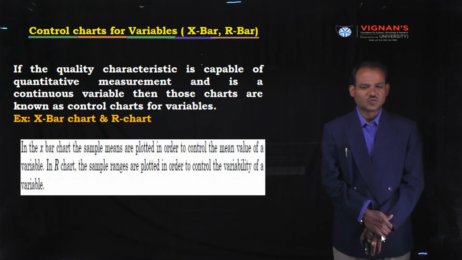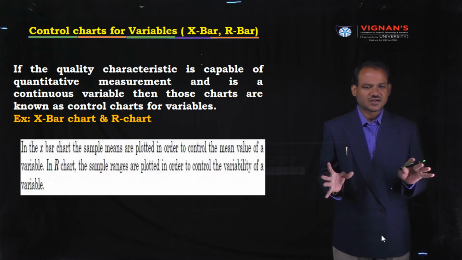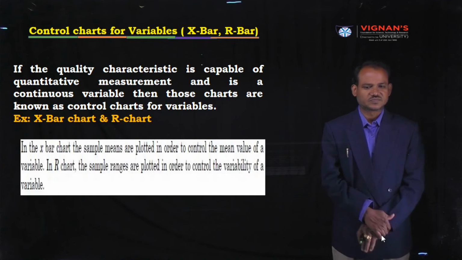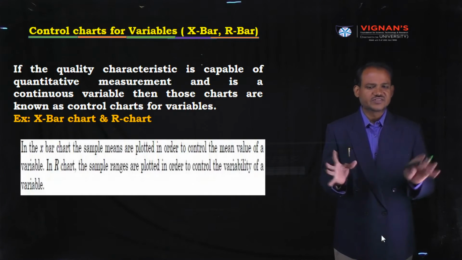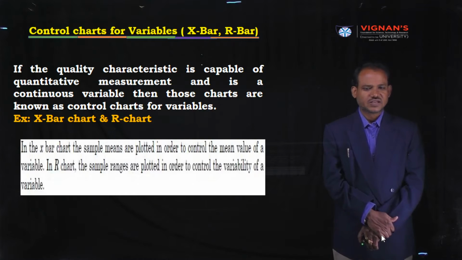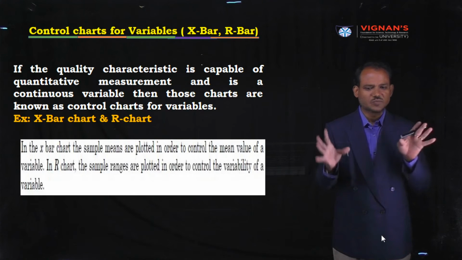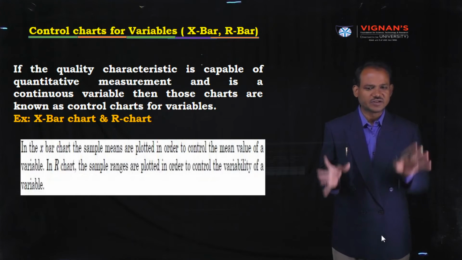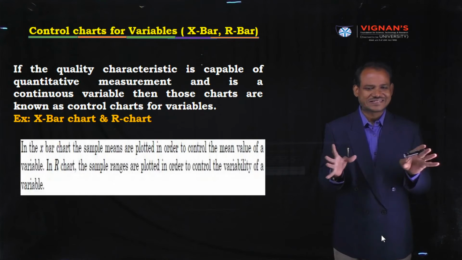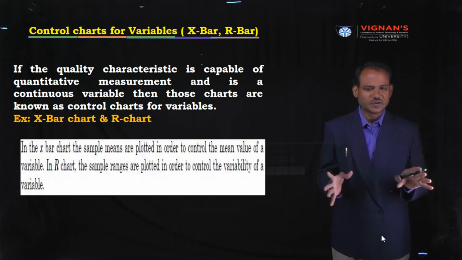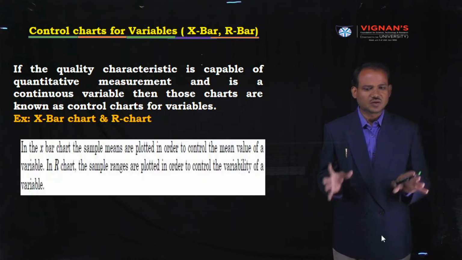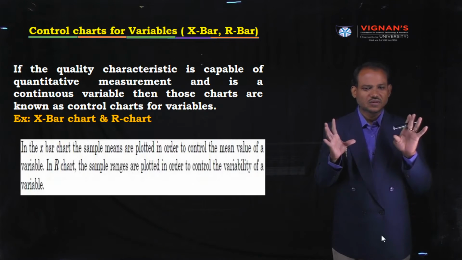How to define quality? Quality is the fitness for the purpose at lowest cost. What is the meaning of this sentence? A product or component or an item is said to be quality if it fits well within the equipment, then only we can say this is a quality product or quality component.